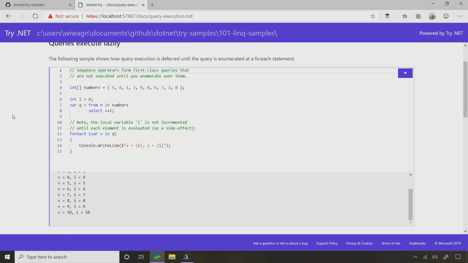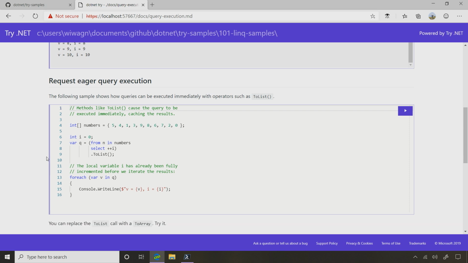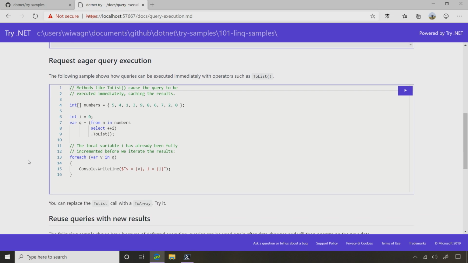And then as we keep rolling through, I keeps getting incremented. And what that's telling us is this code here underneath this query clause actually only executes down here when we're trying to look at the results and see what's actually in the query. And we'll contrast that with this one up here, where I'm going to take that query and immediately pipe it into ToList and store it in a list. Yeah, let's run that. Let's look at that one and see.